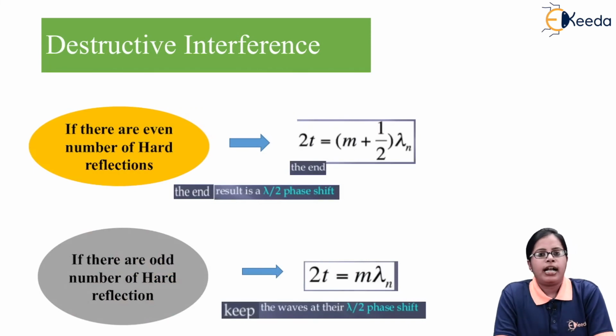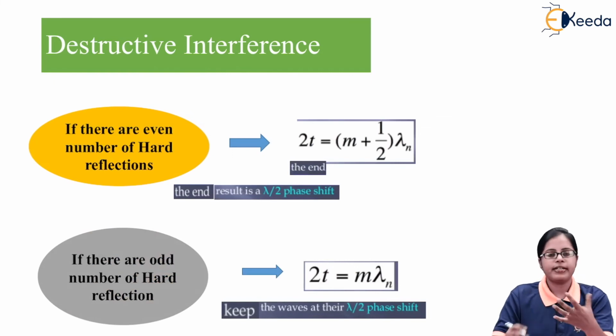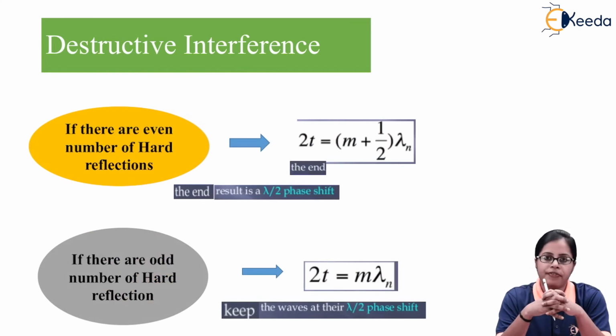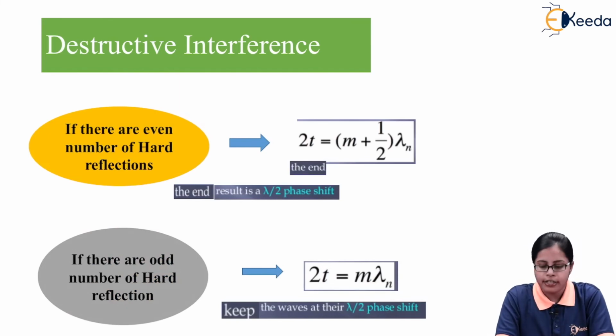Now, as we have talked about the two conditions for constructive interference, we can even talk about the two conditions for destructive interference. If I consider two light waves which are both undergoing hard reflection, and there are an even number of hard reflections, it is going to result in the formula 2t = (m + 1/2)λn. Again, t indicates the thickness of the thin film, m is the whole number, and λn indicates the wavelength of light in the new medium.